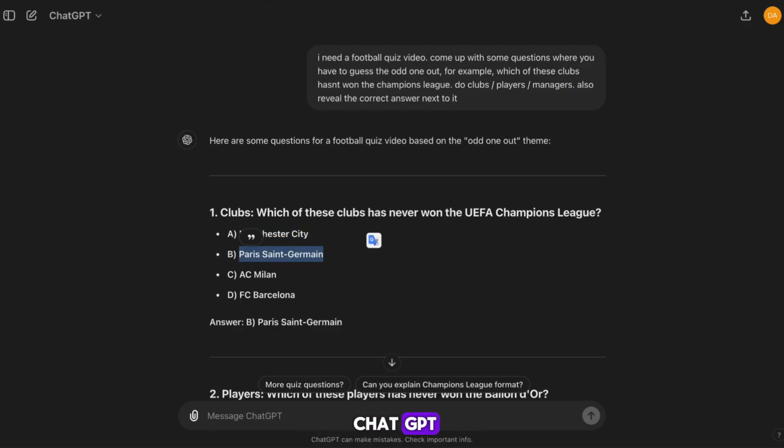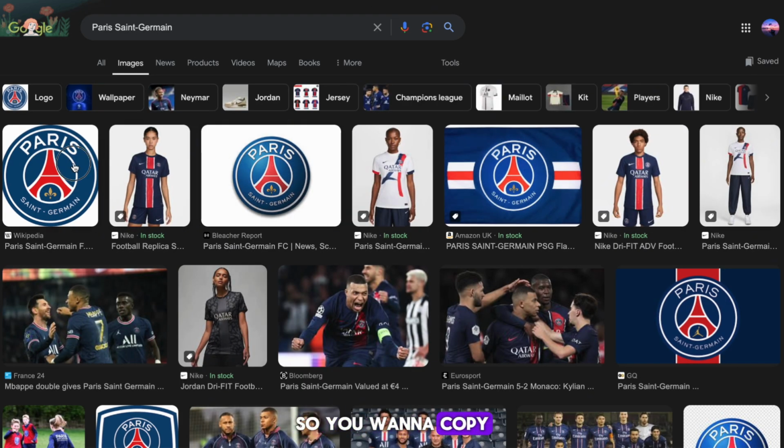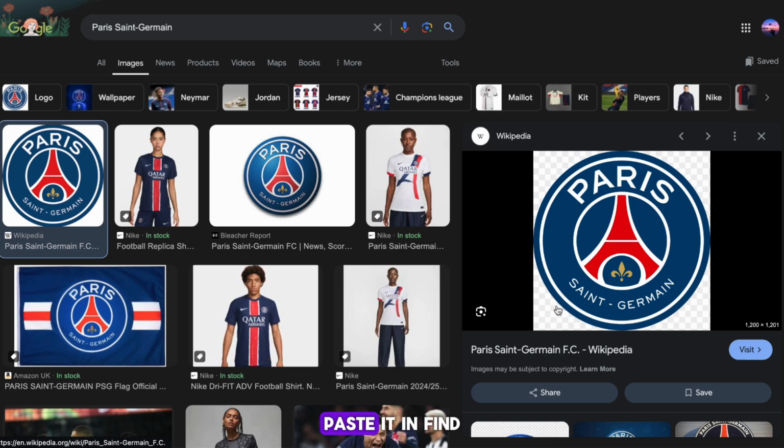Now head back to ChatGPT. As you can see, the second club on our list is PSG. So you want to copy it, head to Google Images, paste it in, find the PNG, and save it to your device.